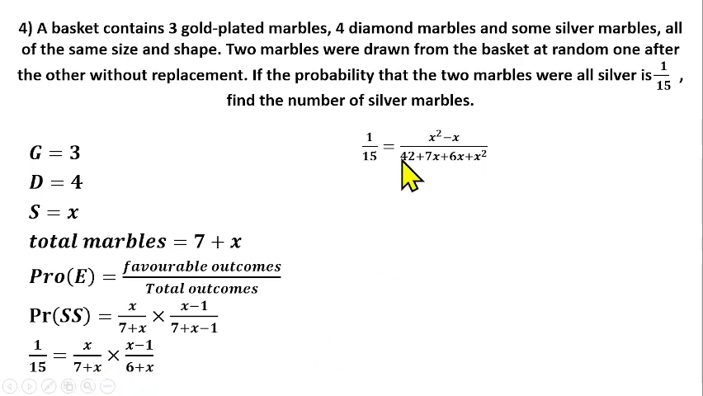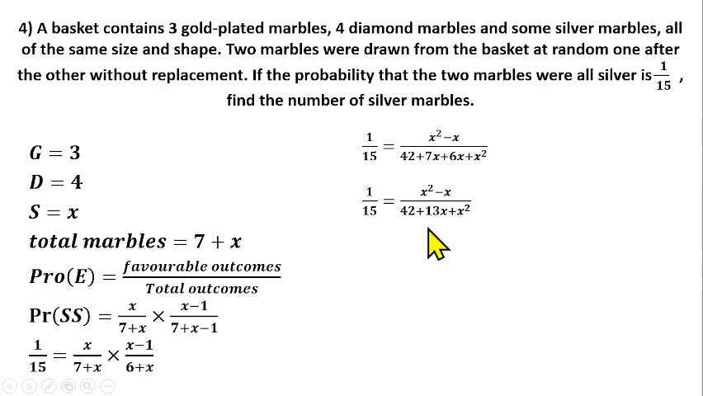7 multiplied by 6, you have 42. 7 times x, here you have 7x. 6 times x will give us 6x. Then x times x will give us x squared. So you know how you got x squared minus x at the numerator: x multiplied by x, then x multiplied by minus 1 will give us minus x. So from there you can simplify this further. We have 1 over 5 equals x squared minus x over 42 plus 13x plus x squared.